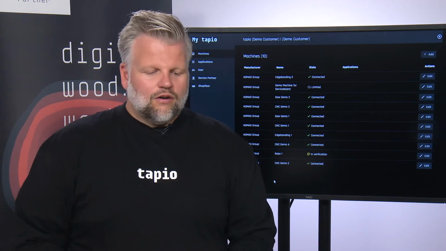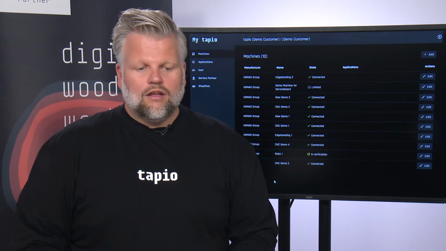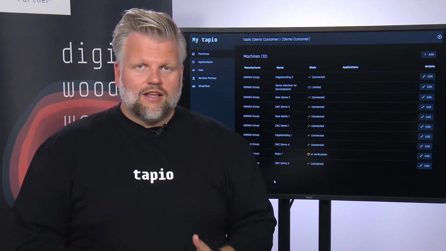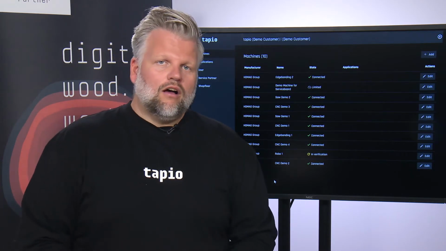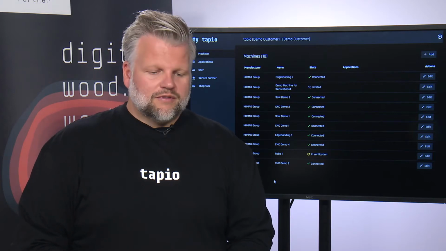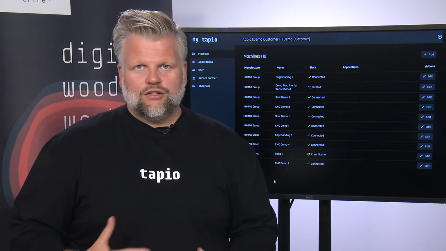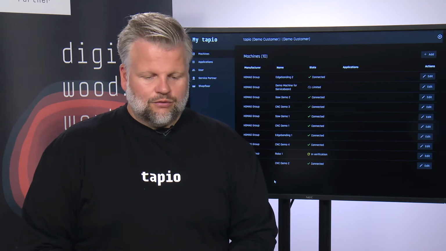On the left side you see all the tabs which are really important. You can manage, as I told you, machines, applications, users, but also service partner relationships and the whole shop floor as a digital twin in Tapio.